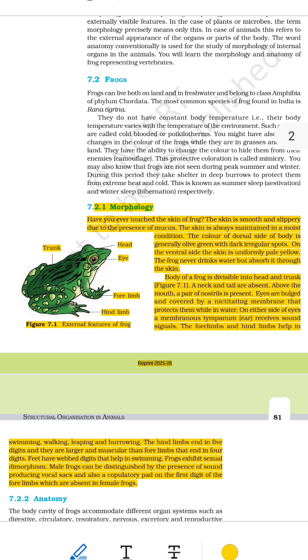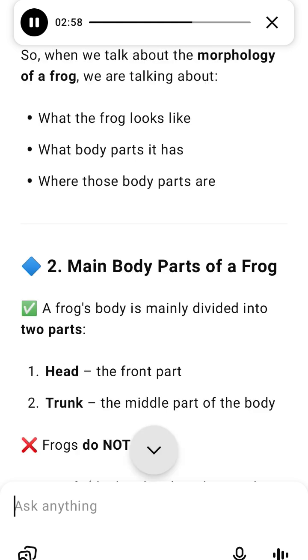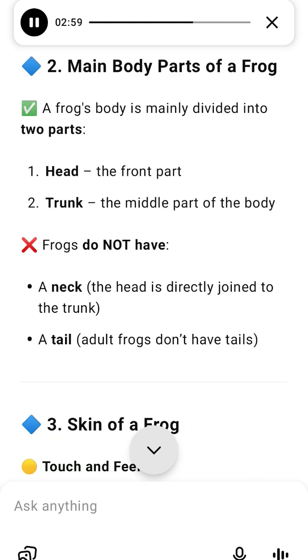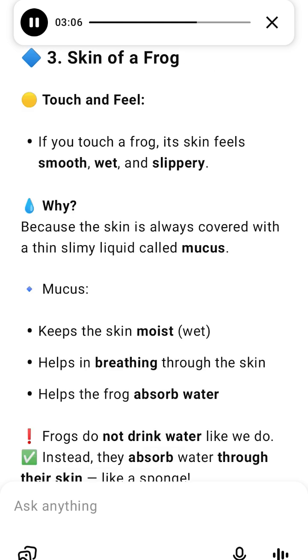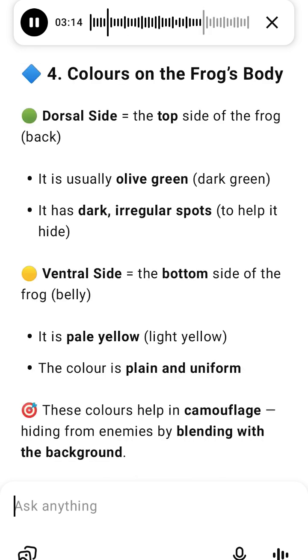4. Nose, nostrils. A frog has two small nostrils located just above the mouth. These are used for breathing air when the frog is on land or at the surface of water. 5. Eyes. Frogs have big, bulging eyes that stick out from the head. Each eye is protected by a nictitating membrane, a thin, transparent covering like goggles. It protects the eyes underwater, keeps them moist and clean, and still lets the frog see clearly underwater.